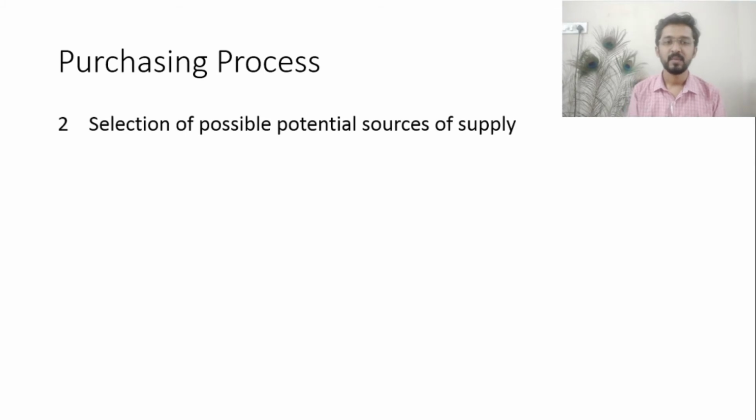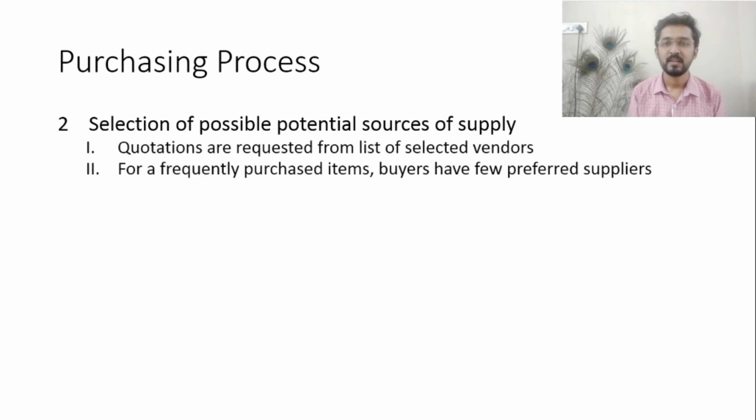The next step in the purchasing process is the selection of possible potential suppliers. It is necessary to find the suppliers who can supply the item required in the department to the enterprise. From those possible suppliers, quotations are requested.